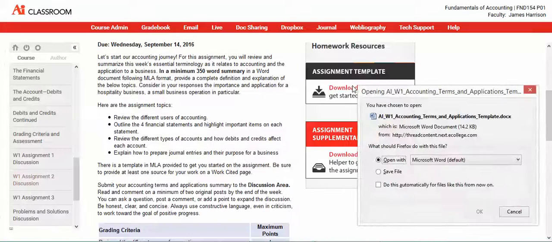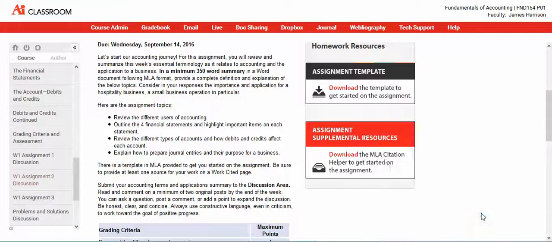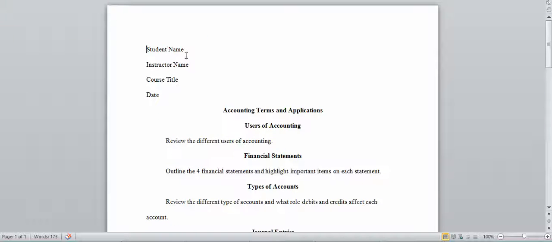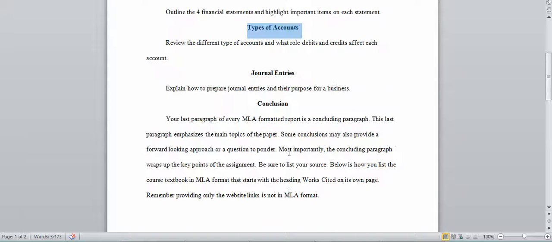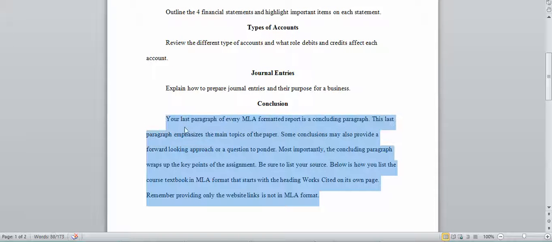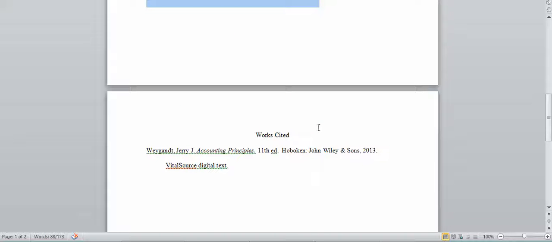And again, each week's respective week one assignment is going to be in the same format. So this is pretty much a requirement. So why not use it to your advantage? Let me bring this over. This is already pre-formatted. Just fill in the information. In each part of that content area of the rubric, it's going to have its own section already made for you. So this is MLA format. Always have conclusions. So again, this is giving you step-by-step instructions.